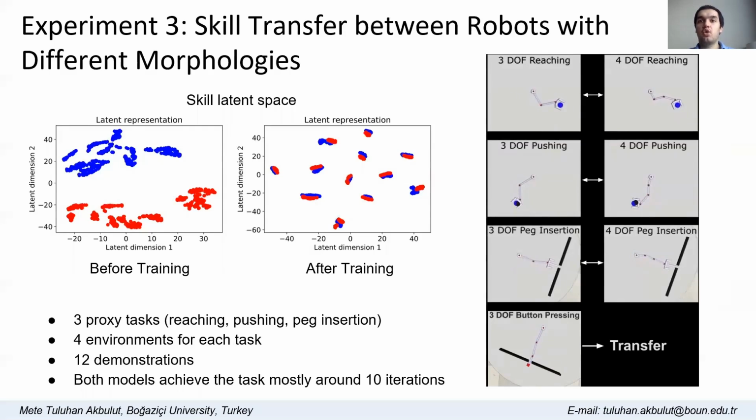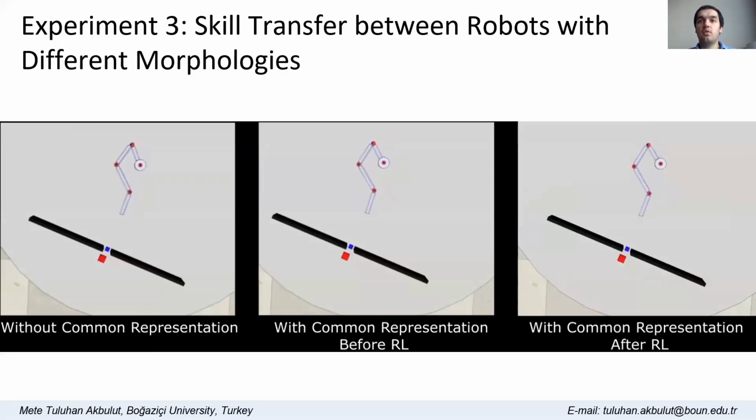ACNMP and Gupta et al. are competitive in terms of policy iterations, but our approach finds the common latent space at policy level as opposed to state level, and therefore does not require additional state pairing techniques. The effect of common representation and reinforcement learning is shown here. The 4-DoF robot almost acquires the skill after transfer, and the RL agent is used to perfect it.